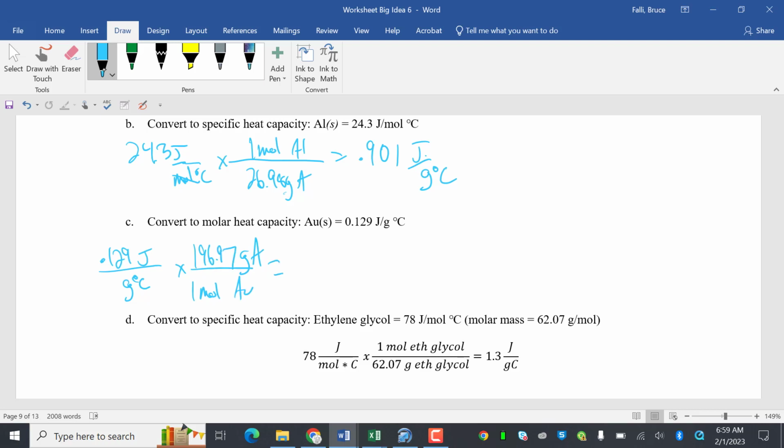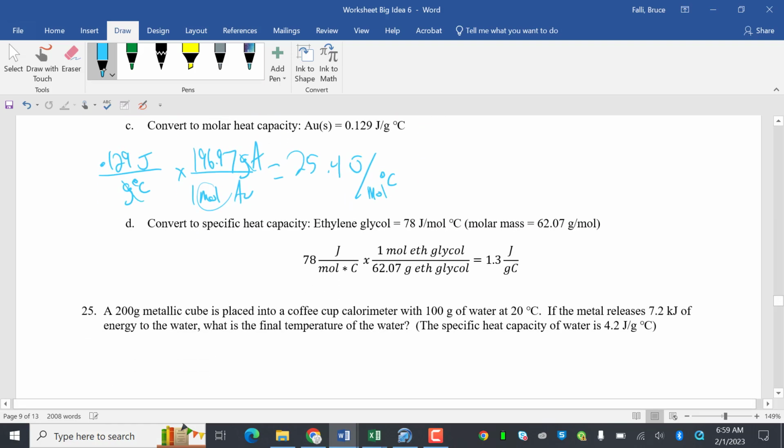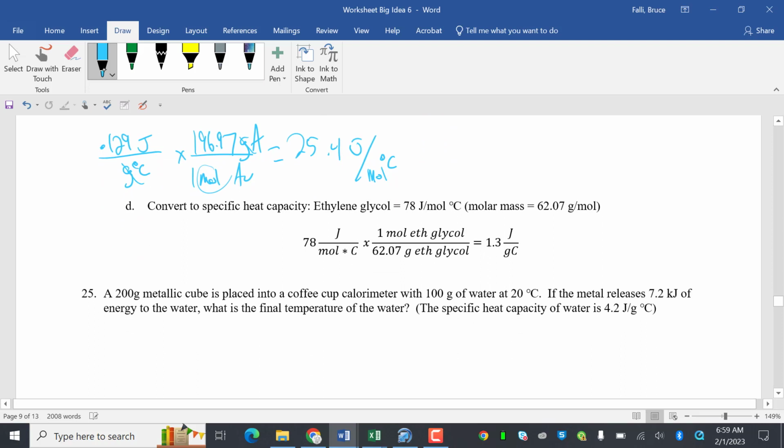Multiply that out, 0.129 times 196.97. Again, notice how grams go away, moles are added. And I get 25.4 joules per mole degree Celsius, except I put gram and I meant to put moles. Same thing here, joules per mole degree Celsius. Getting rid of moles, I have grams there, and that gives me my joules per gram degree Celsius.